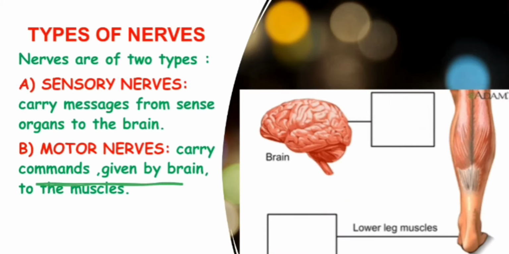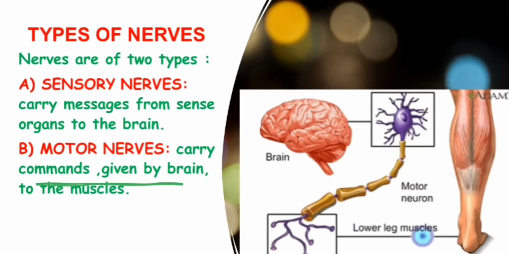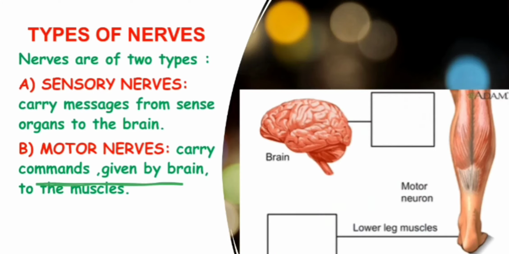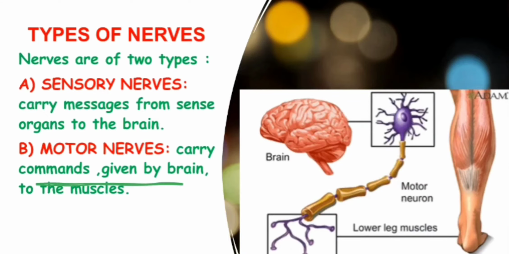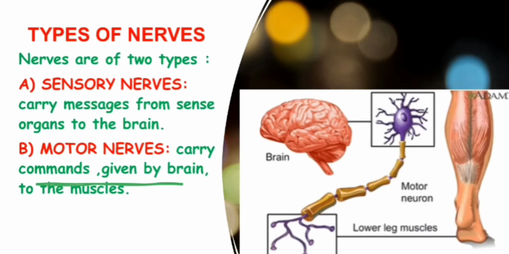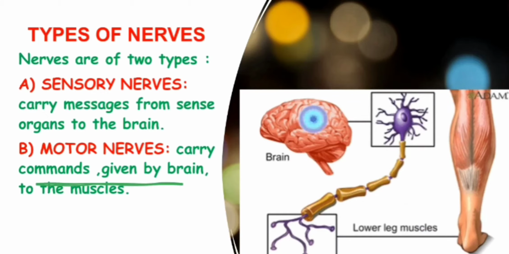Motor nerves carry the command given by the brain to the whole body, to the muscles. Such nerves are called motor nerves. And the nerve which receives the messages from the sense organ and passes them to the brain is called a sensory nerve. So basically there are two types of nerves: the sensory nerve and the motor nerve.